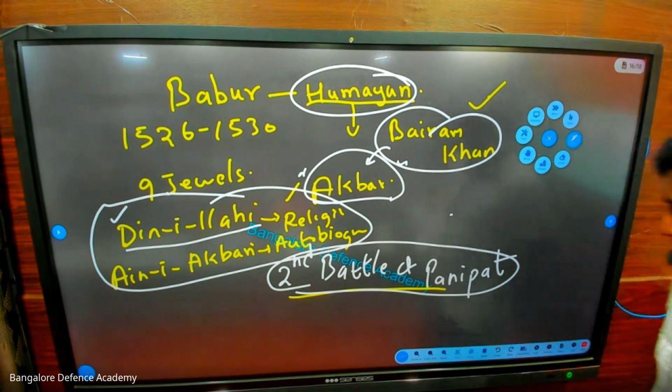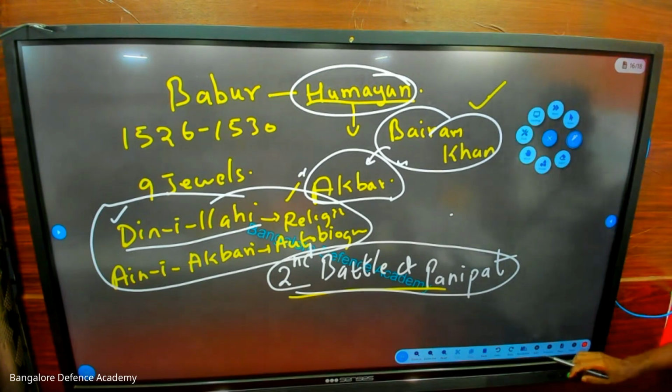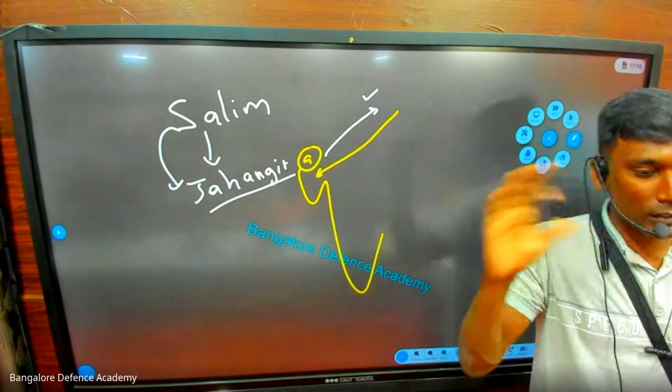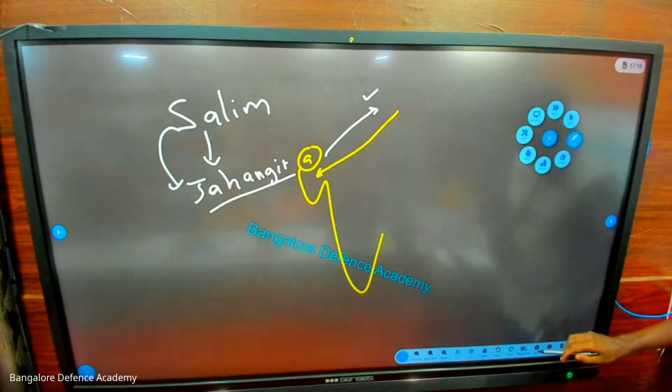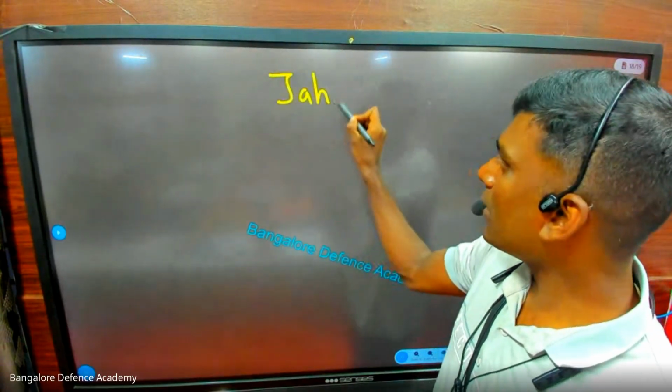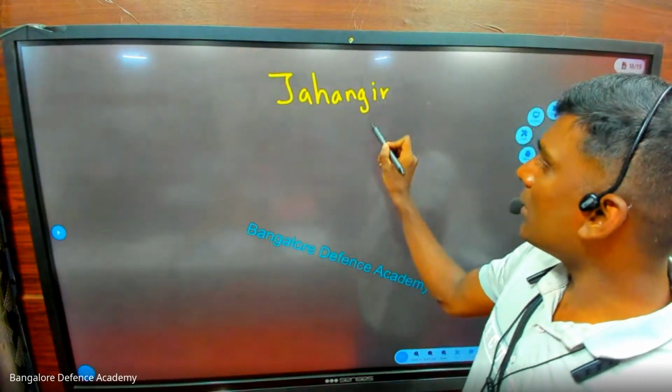Very good. Give not even one second for your mind to go here and there. Always keep thinking. So Jahangir over. Now look at this. I am talking about Jahangir. In the year 1600.